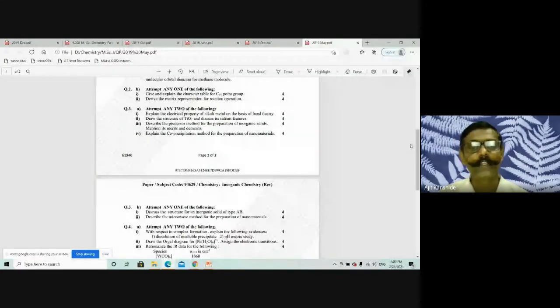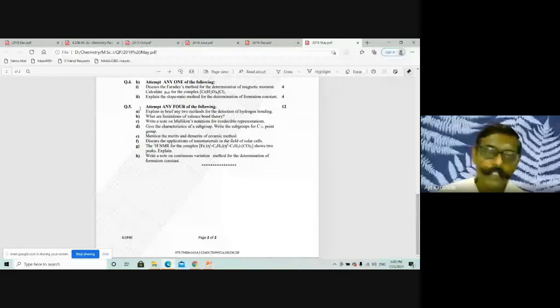Now see question number 5. 2 questions are there, and actually on 4 units, 8 questions they do ask. You have to answer any 4. Out of that, 2 questions are on unit 2 that I'm discussing. Write a note on Mulliken's notations for irreducible representations. I discussed that. Give the characteristics of a subgroup. Write the subgroups of the C2V point group. C2V, C3V, and D2H I discussed.